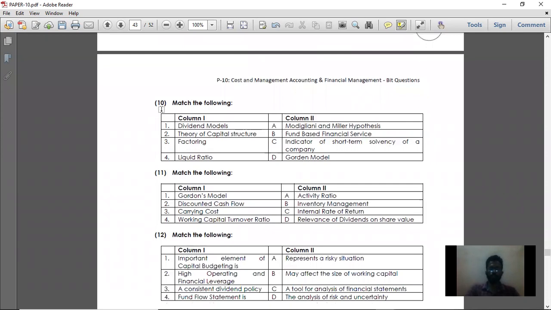That is point number 10. Question number 10, match the following. Point number 1 is dividend model. Which one of these is a dividend model? The Jordan model is a dividend model. Theory of capital structure: it is a hypothesis. Then factoring: fund-based factoring is nothing but a fund-based financial service. Then liquid ratio: the liquid ratio indicates the short-term solvency of the company.